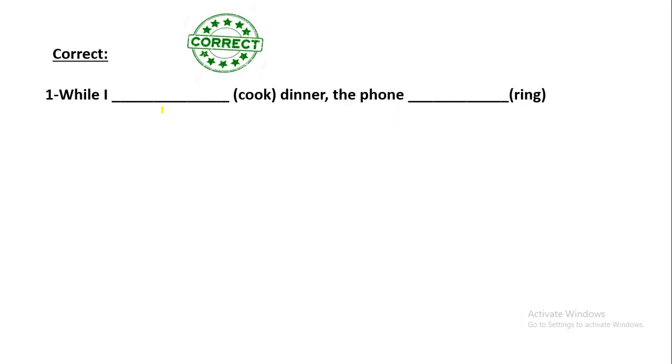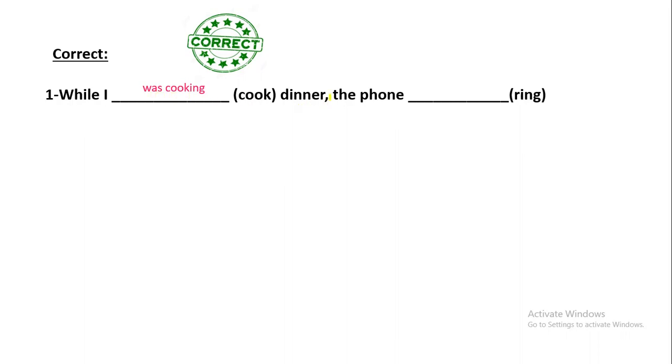Here comes the past continuous tense. So here it is was cooking. After while, we have the past continuous tense. So cook should have an ing, and because we have I, we should add was. So the verb here is was cooking.